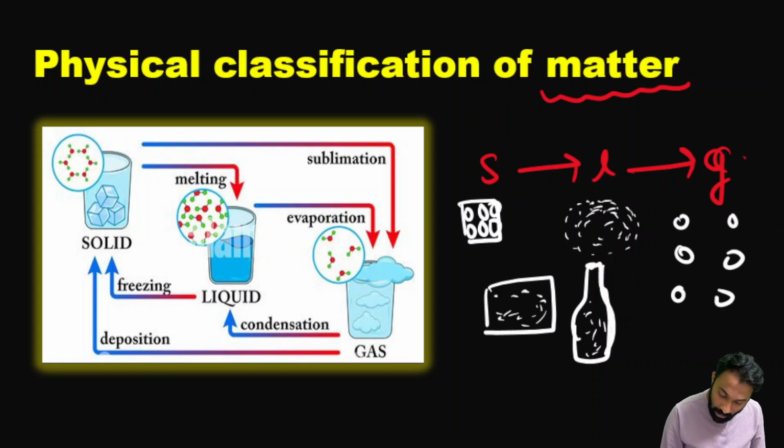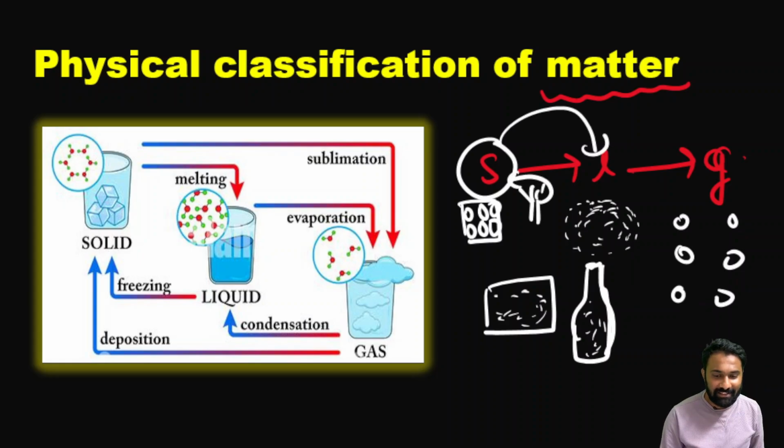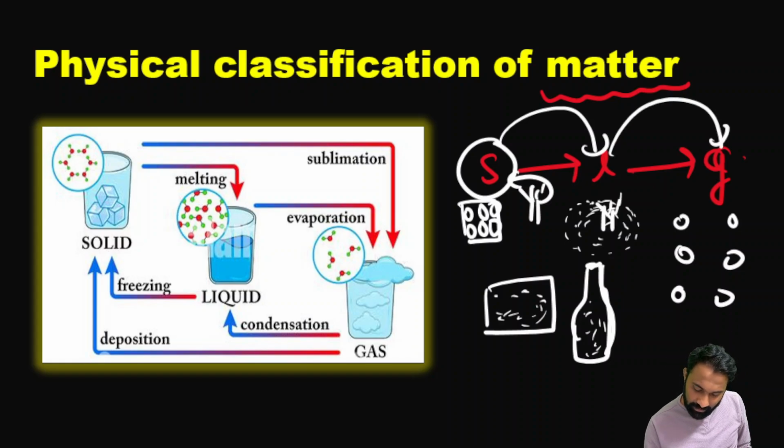But how is the solid converted into the liquid? By heating or by cooling? We know, right? By heating the solid, that solid will be converted into liquid. Then after that, this liquid again, if you heat, it will be converted into gas. Okay, I hope you can see here. This is solid. The best example that we have seen for solid is ice. This solid ice, when I was eating, has been converted into liquid, and this process we call melting.